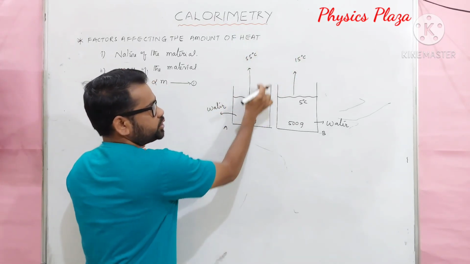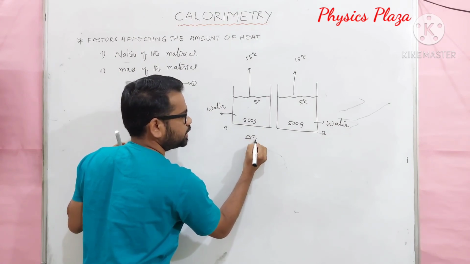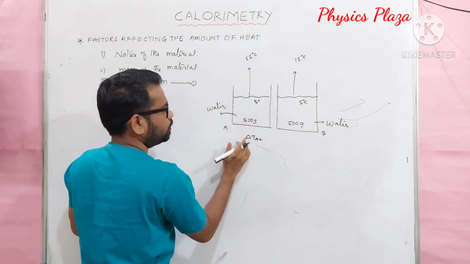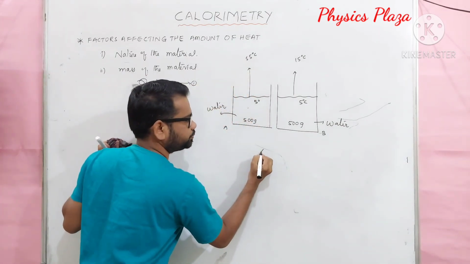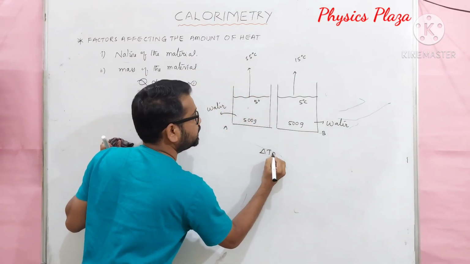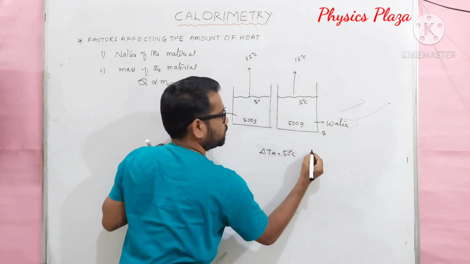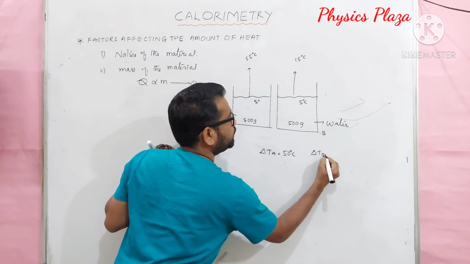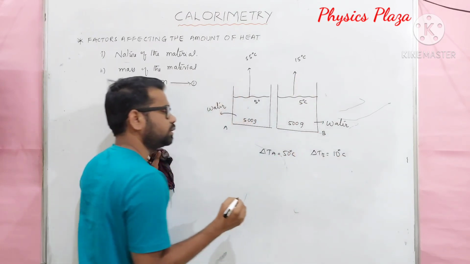So what is the change in temperature, dear children? In beaker A's case, the change in temperature, delta TA, will be 55 minus 5, so it will be 50 degrees Celsius. And here delta TB is equal to 15 minus 5, so it will be 10 degrees Celsius.